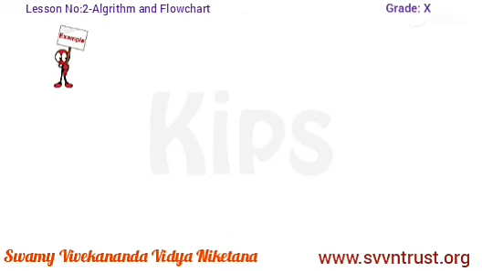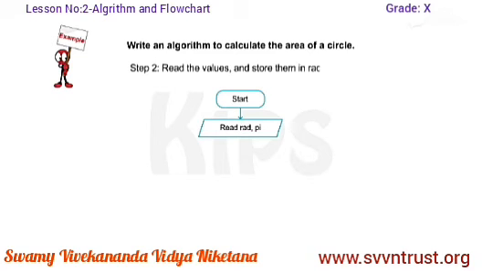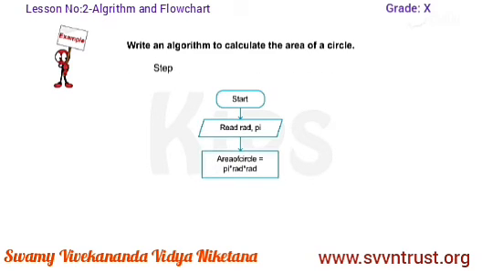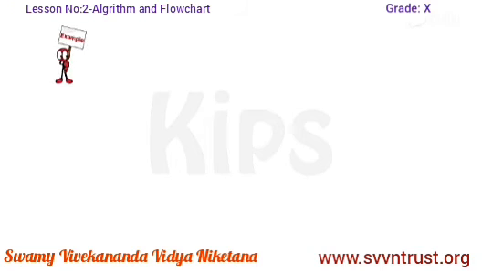Example 6. Write an algorithm to calculate the area of a circle. Step 1, start. Step 2, read the values and store them in radius and pi. Step 3, compute area of circle, that is equal to pi into radius into radius. Step 4, print the value of area of circle. Step 5, stop.